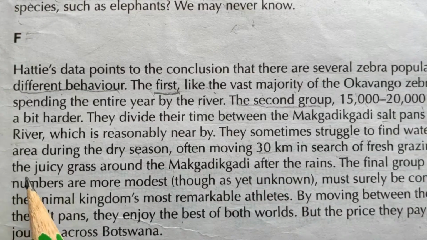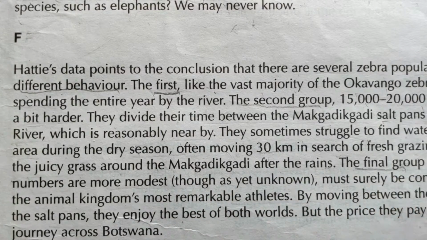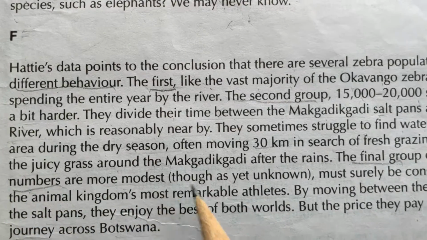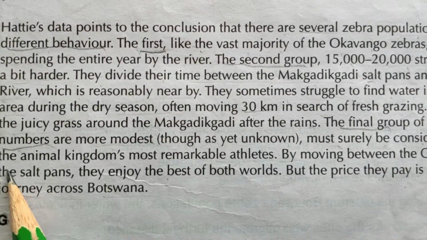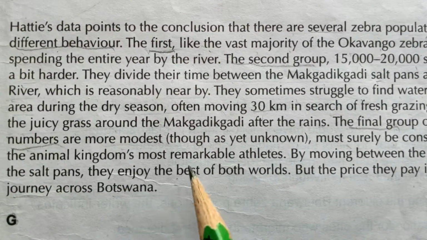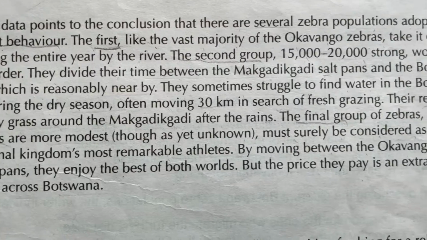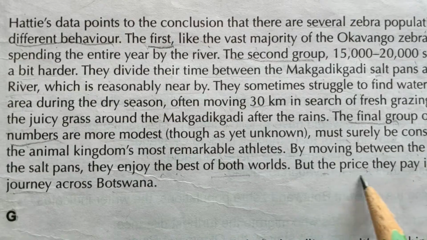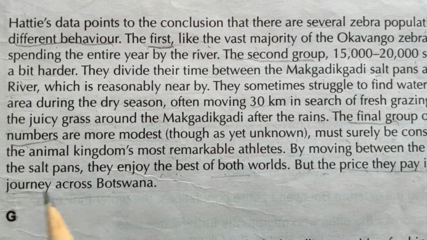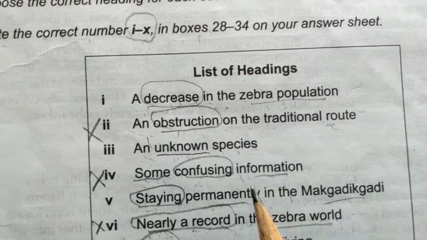Okay, they reward the juicy grass around the Makgadikgadi after the rains. The final group of zebras, whose numbers are more modest, though as yet unknown, must surely be considered among the animal kingdom's most remarkable athletes. By moving between the Okavango and the salt pans, they enjoy the best of both worlds, but the price they pay is an extraordinary journey through Botswana.